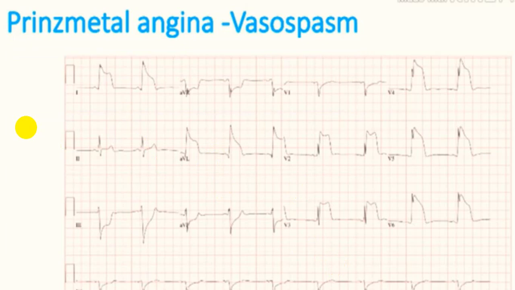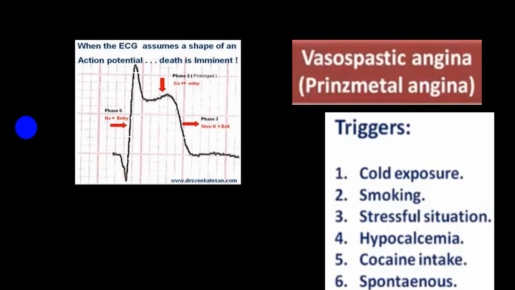This is Prinzmetal angina, which is producing acute elevation, and later on the ECG becomes normal. In Prinzmetal angina, you will have a good amount of ST segment elevation, and this will be triggered by exposure to cold or smoking, stress, sometimes by hypocalcemia or by cocaine, or maybe spontaneous.